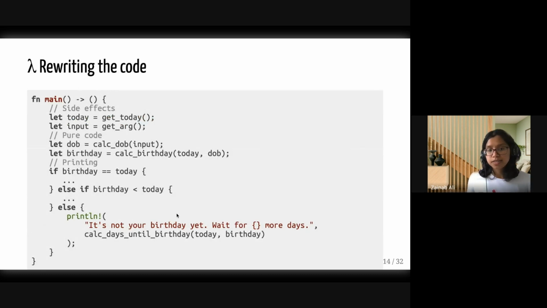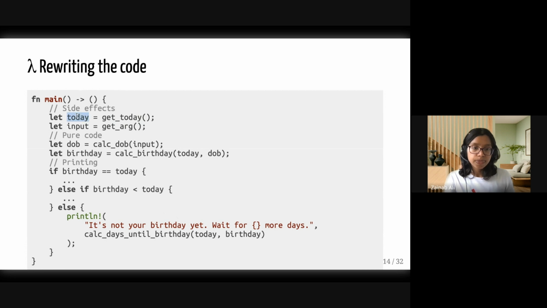Now, we always need to have these functions which have side effects, but not all our functions need to do that. So I'm going to rewrite the code that we had. It's going to look slightly different now. What we're going to do is get the date today at the very beginning, and store that in a value today.